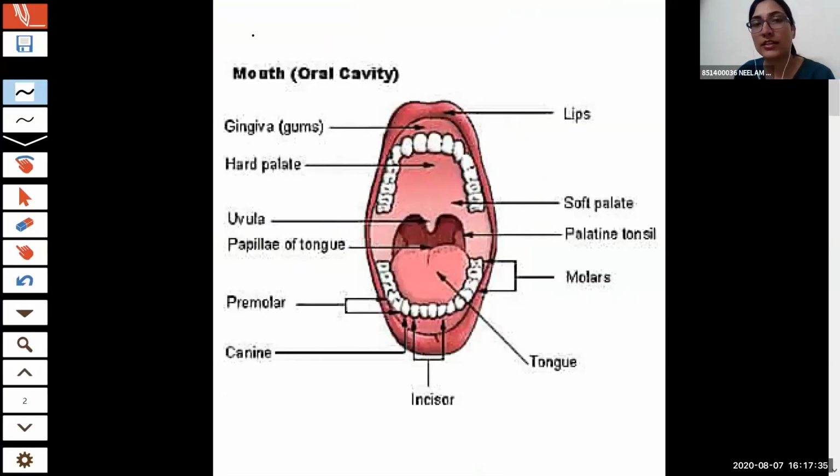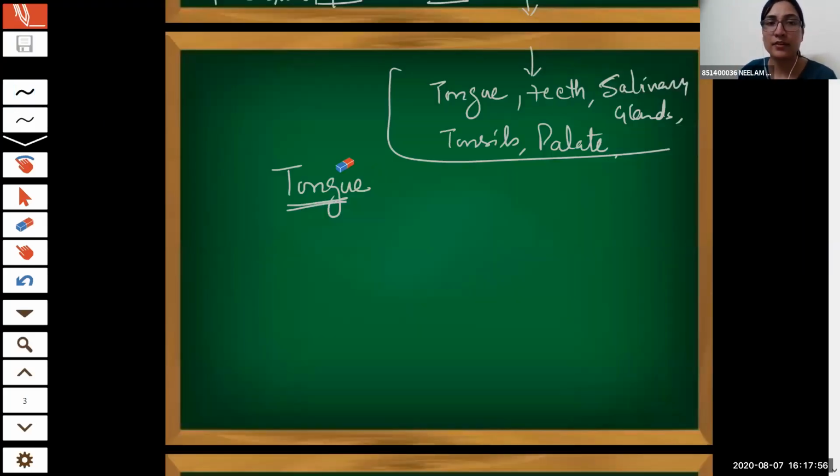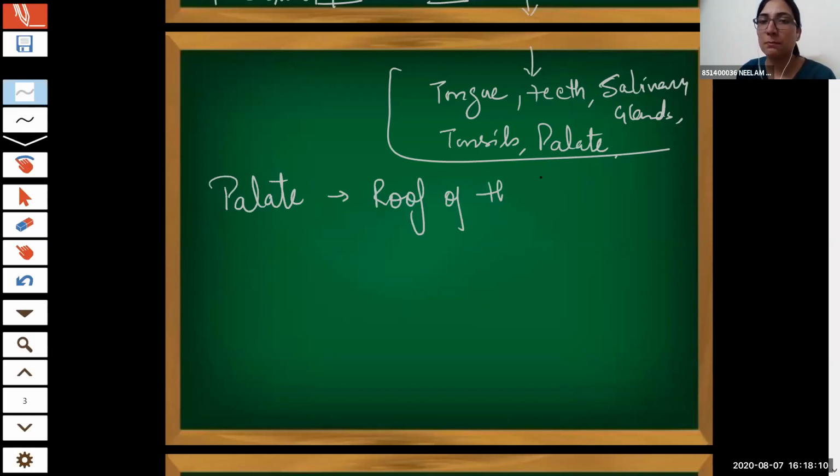Now, in another diagram of this same oral cavity or mouth cavity, this is the gingiva, that is the gums, and the hard palate. This is more visible to you. Soft palate. Okay, tongue. So we can say that the palate is the roof of the buccal cavity, right?